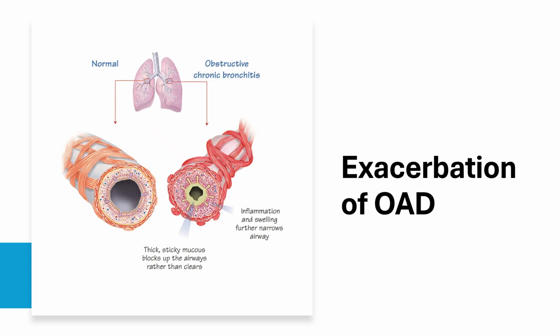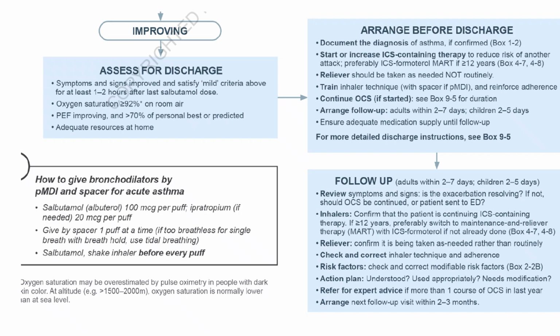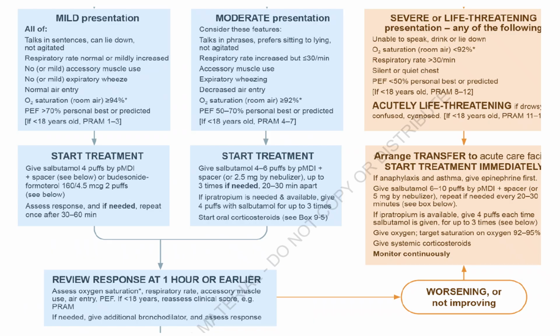In exacerbation of obstructive airway disease, if you look at bronchial asthma, we first look at mild, moderate, and severe. In mild, the patient is able to talk. The respiratory rate is normal. There is no accessory muscle use. Saturation is more than 94. Then you can use salbutamol or budesonide-formoterol combination and reassess the patient.